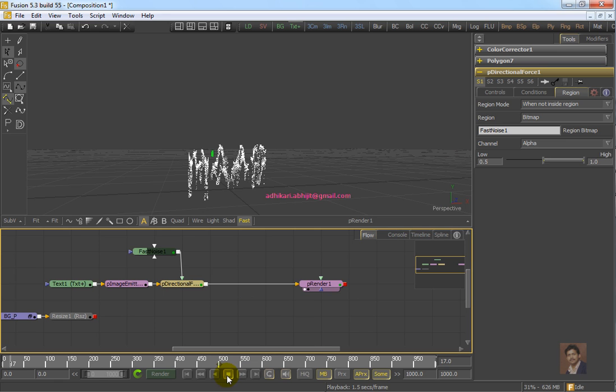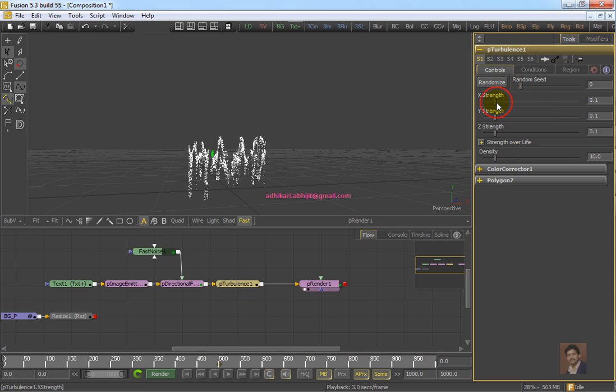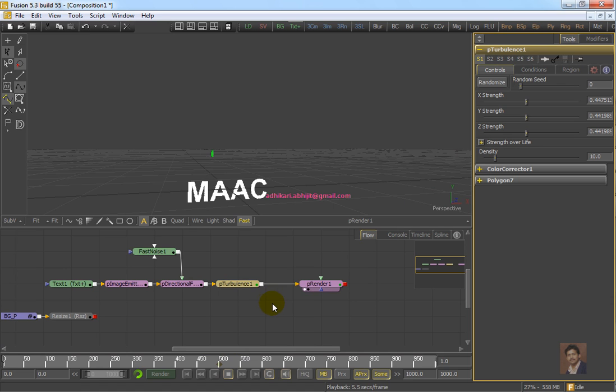Turbulence will help you blow the particles in a random manner in all directions like x, y and z. Check it. But to use it with directional force we need to increase the strength of x, y and z.